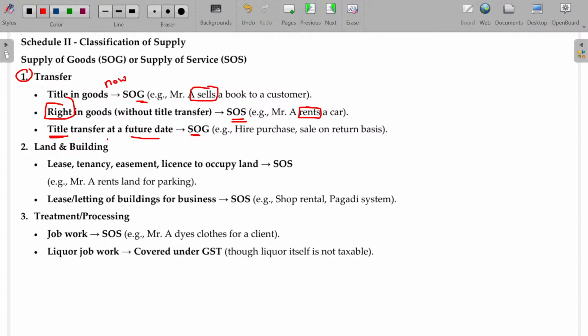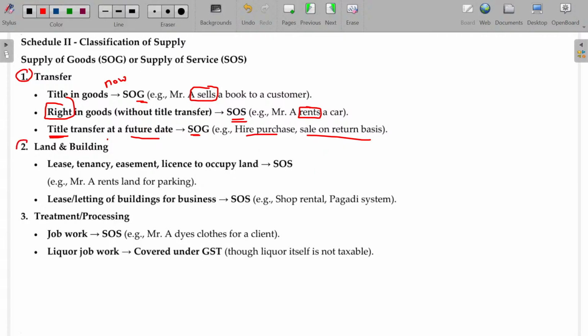In case of transfer of title at a later day: hire purchase, sale on return basis. So you purchase the goods by paying installments. Ownership is transferable only after the final payment. Until that time, you are not the owner. Yet it will be considered as transfer of goods, supply of goods only. Even in case of sale on return basis, you just use it. If you are not satisfied, you return it. If you are satisfied, let me know, then I will fix this as a sale. That is also considered as supply of goods.